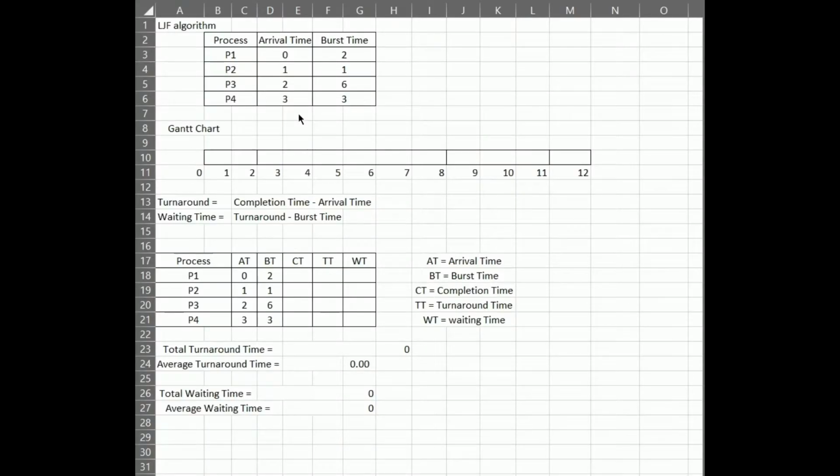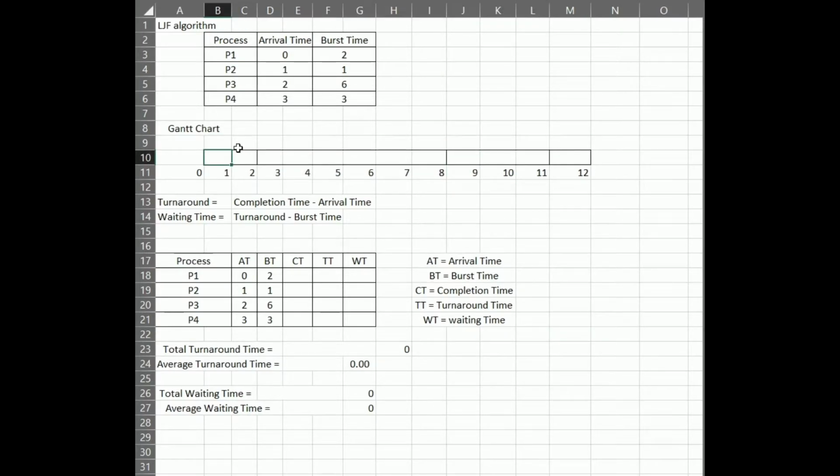In my case, I am passing 4 processes to the CPU to execute. P1 will arrive at 0 milliseconds with 2 units of burst time. Process 2 will arrive at 1 millisecond with 1 unit of burst time. Process 3 will arrive at 2 milliseconds with 6 units of burst time, and lastly process 4 will arrive at 3 milliseconds with 3 units of burst time. So let's see what happens in the CPU scheduling.